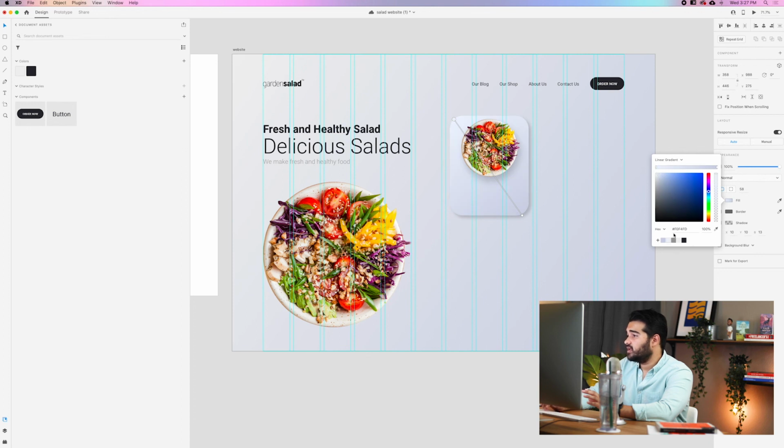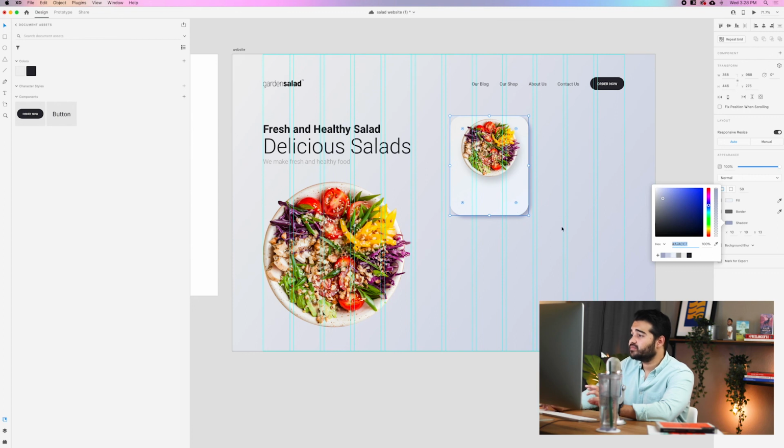Actually, a light gray for the bottom one, I think looks better. A light gray for the bottom one, and at the top with the F1, F1, F1, like a light white. And then we're gonna work with the shadow, and I actually want it to be like a darkish blue. I'm gonna make it a little bit darker, and like this color, which is gonna be a darker shadow.